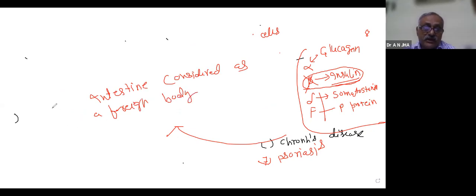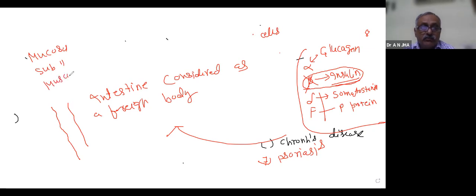And if we have studied the digestive system, you know there are various parts: mucosa, submucosa, muscularis, serosa. You might have studied this.